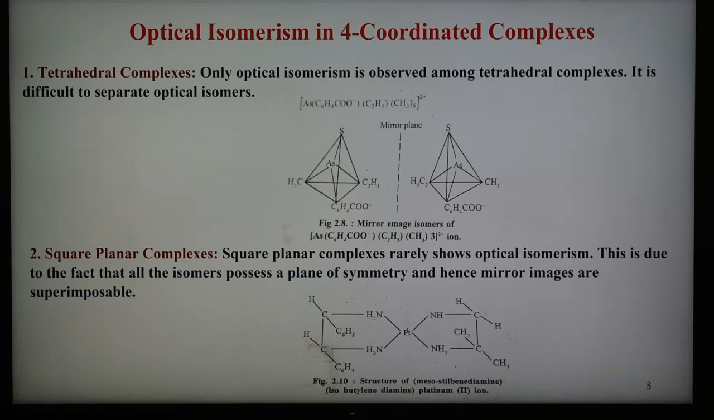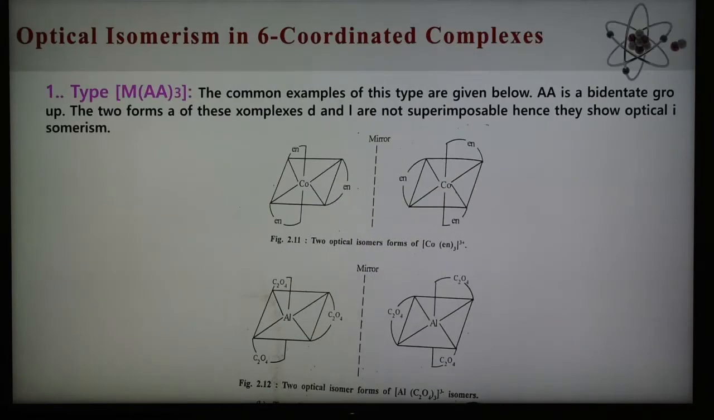There is no plane of symmetry in this complex, and therefore this is one example. It has mirror images that are non-superimposable. So this is one example, but most of the square planar complexes do not show optical isomerism. So we can say in short that optical isomerism in the 4 coordinated complexes is rare. But in 6 coordinated complexes, they are showing it.